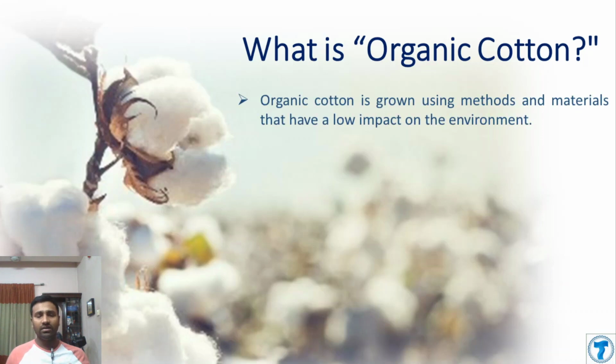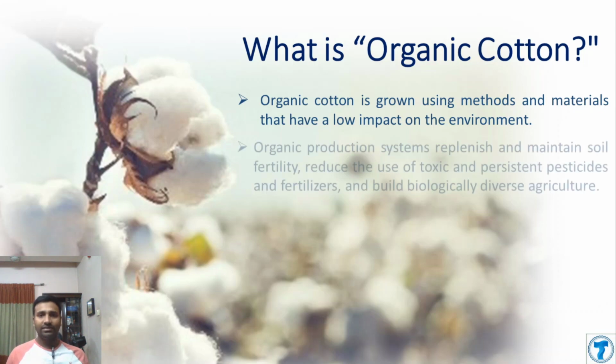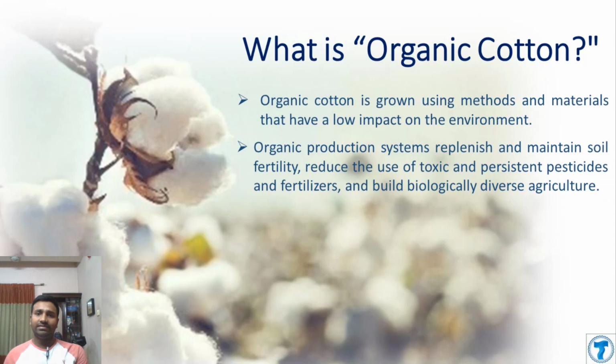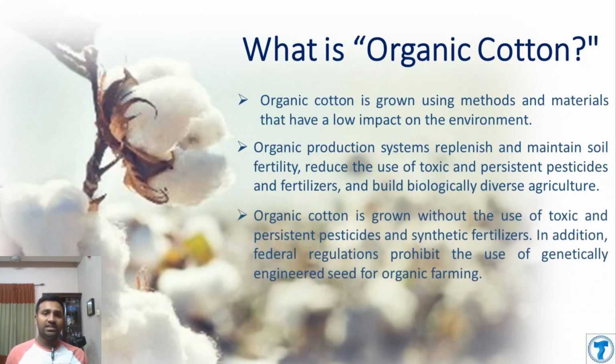What is organic cotton? It is cotton produced under a certain process that has very low impact on the environment. We will first discuss the standards and how to produce organic cotton. There are some limitations during the production of organic cotton: we cannot use certain toxic chemicals or synthetic fertilizer, and there should be some social criteria implemented during the organic cotton production. So this is organic cotton.